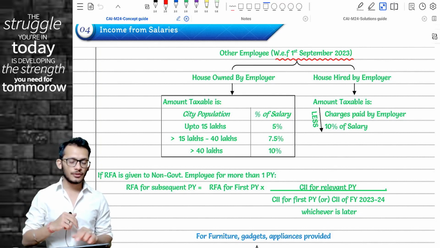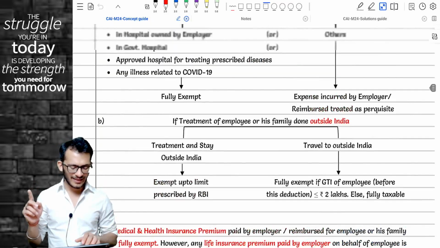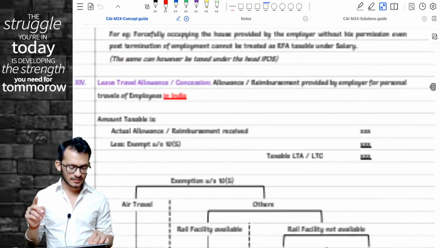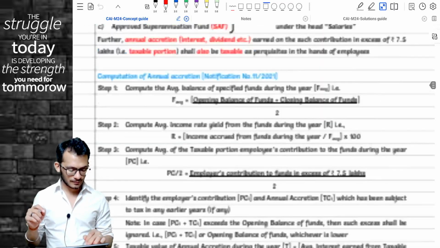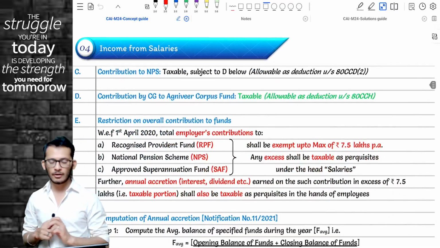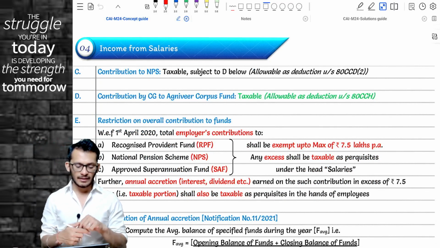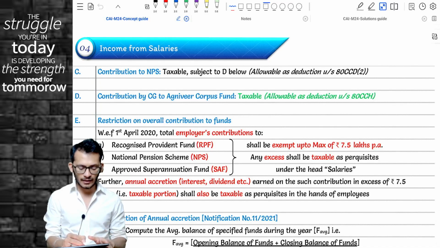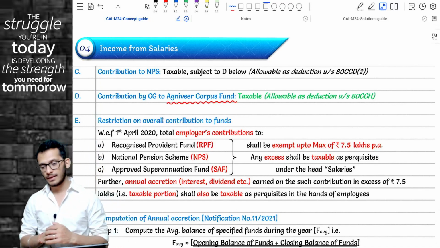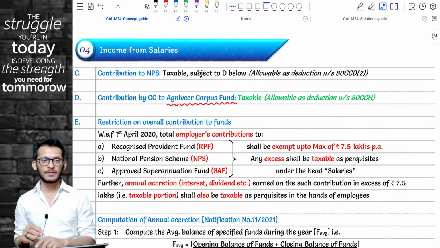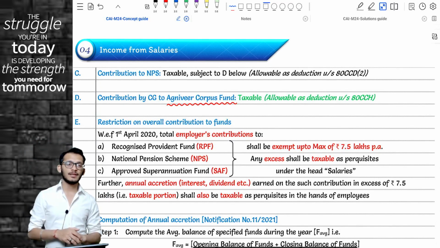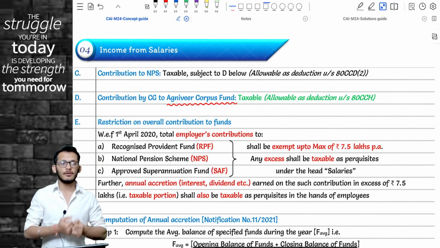Rahul, what other amendments do you have in salaries? You have one very small amendment in salaries, which is the contribution to funds. Starting current year, the government had notified a very fancy fund called the Agniveer Corpus Fund. Agniveer Corpus Fund is nothing but a fund created by army officers.